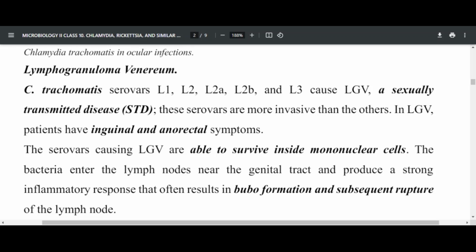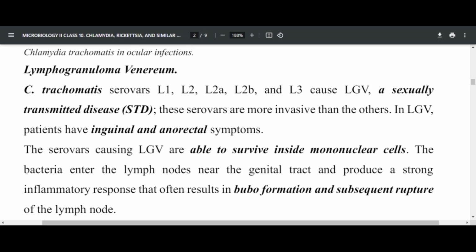So lymphogranuloma venereum patients have inguinal and anorectal symptoms, and of course these serovars are able to survive inside the mononuclear cells. The bacteria enter lymph nodes near the genital tract and produce a strong inflammatory response that often results in bubo formation and subsequent rupture of the lymph nodes.